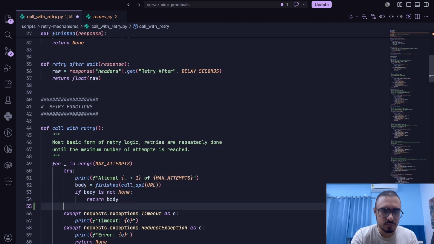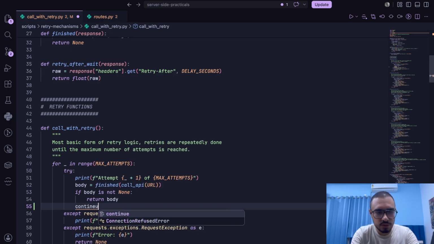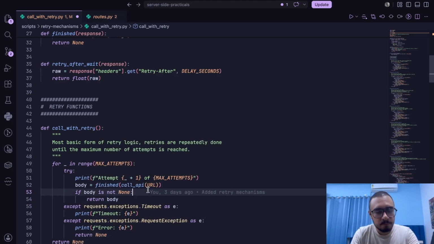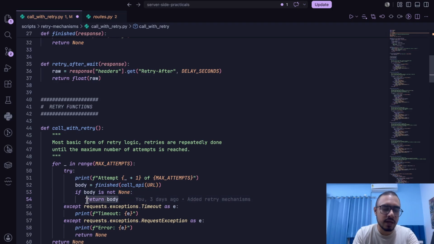That means it will continue here. We don't need to write continue because that is the default behavior. But if the body is not none, that means the body has some content, we will simply return the body. That means we have either hard success or hard failure.